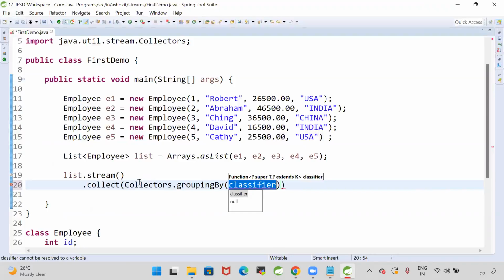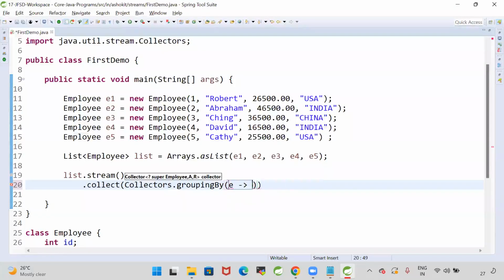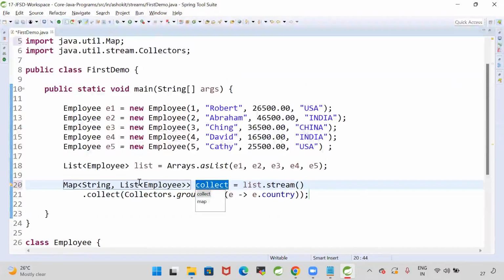A function it is expecting as a parameter, employee dot country. Then we are going to pass that country. So we are getting a map object of the collected, mapped data.